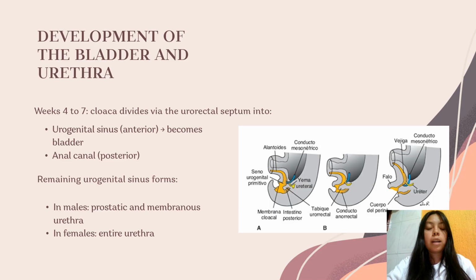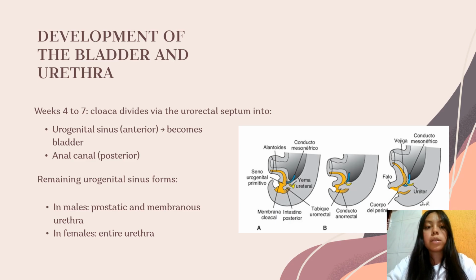Development of bladder and ureter. Between weeks 4 and 7, the cloaca divides into two parts via the urorectal septum. The anterior urogenital sinus becomes the bladder. In males, it also forms the prostatic and membranous urethra. In females, it forms the urethra.